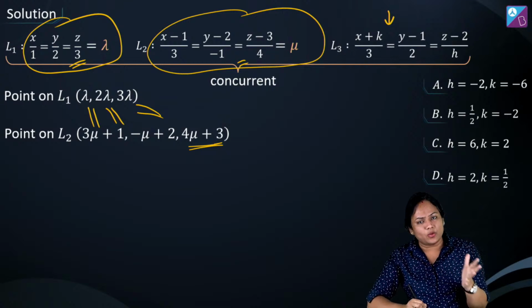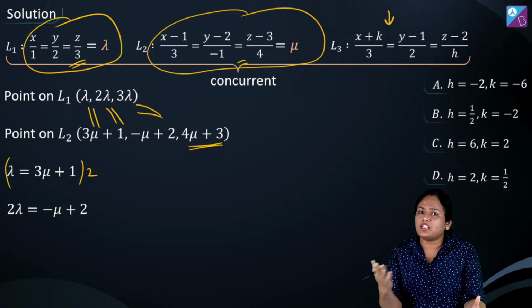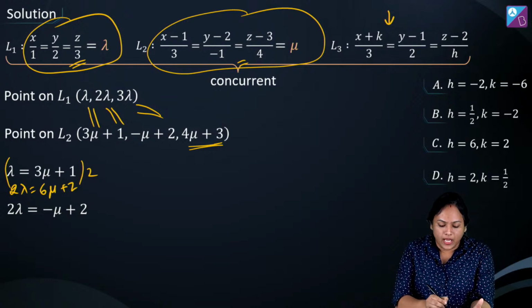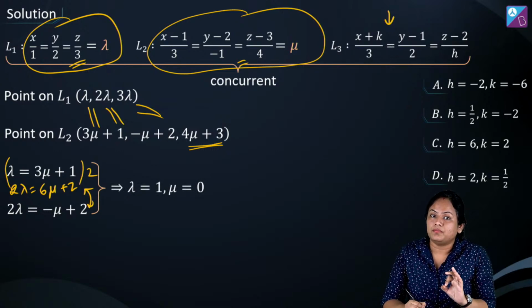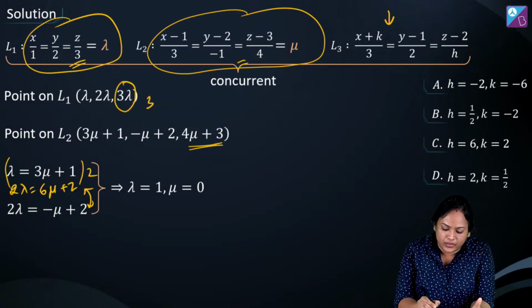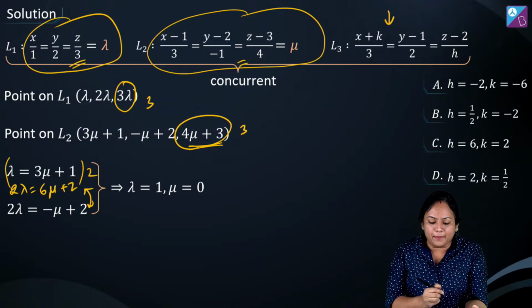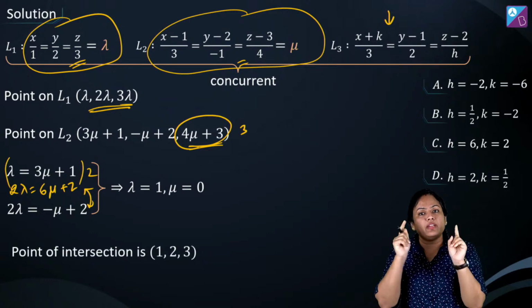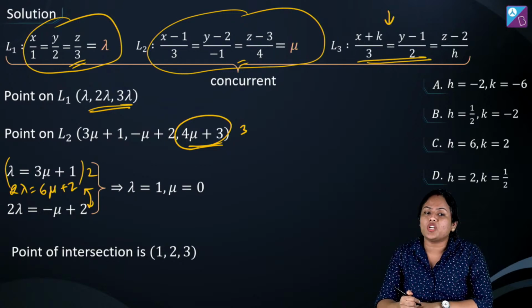So if I equate let's say x and y coordinates, so I'm going to get an equation like this. इसको मैंने 2 से मल्टीप्लाई किया simultaneous equation सॉल्व करने के लिए, so I'm going to get 2 lambda is equal to 6 mu plus 2, and from these two equations I'm going to get mu as 0 and lambda as 1. And mu as 0, lambda as 1 जब हम यहाँ रखेंगे for the z coordinate, this is 3 and ये भी 3 आता है. That means boss lines intersect कर रही हैं, and lambda 1 जब हम यहाँ रख रहे हैं तो point which is coming is 1, 2, 3. So we have got the common point and now we'll just substitute in the third line and get the values of h and k.